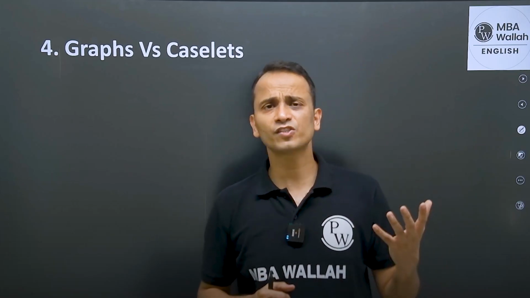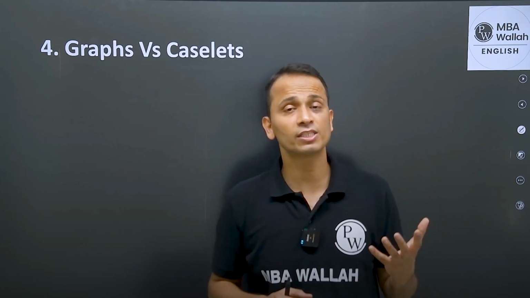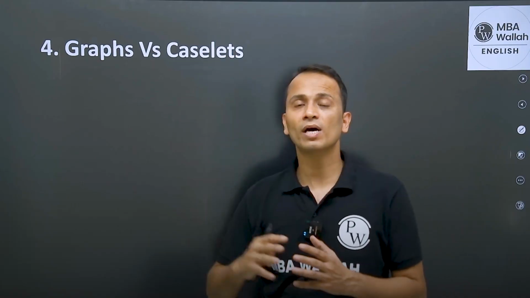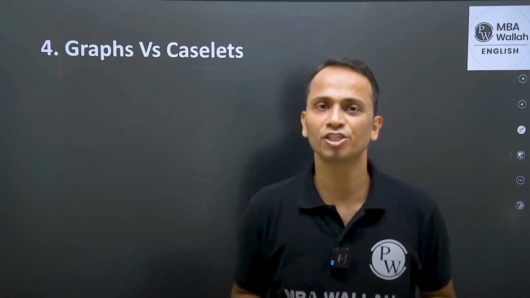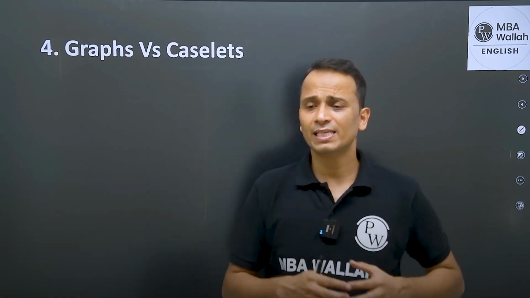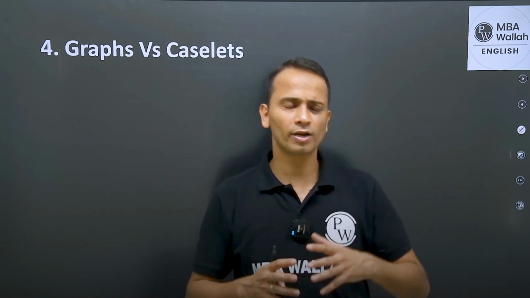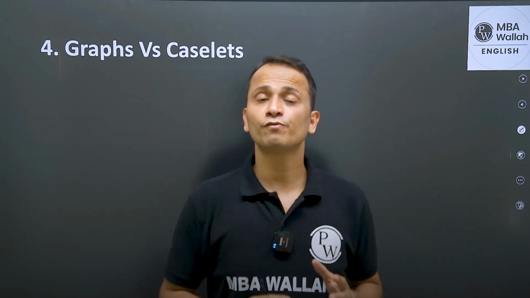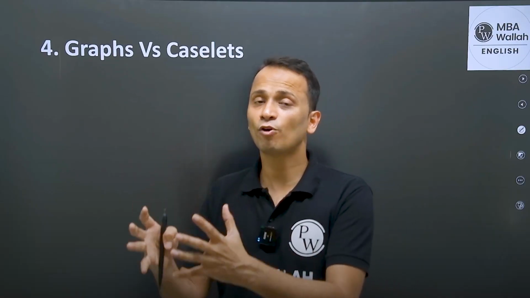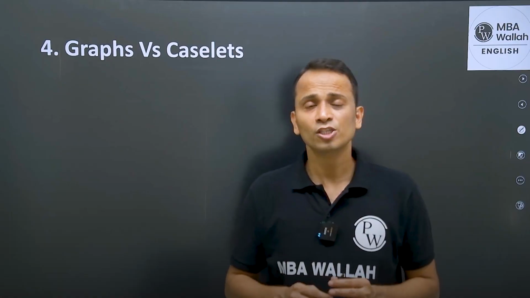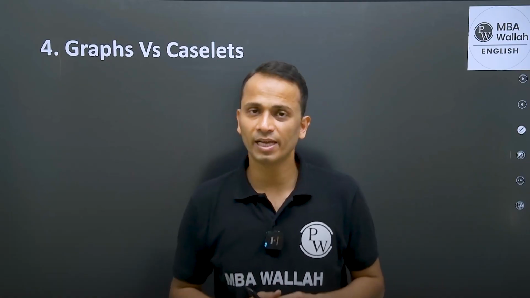So I can say that in data interpretation, graphs are easier to handle. I would not say easier, but graphs are faster to interpret as compared to a caselet in data interpretation, right? So if you have a caselet, let's say arithmetic caselet, algebraic caselet, right? Or any kind of caselet on data interpretation, then first of all, you will have to convert that information which is given in the form of English into a table, right? So that may consume good amount of time for you.